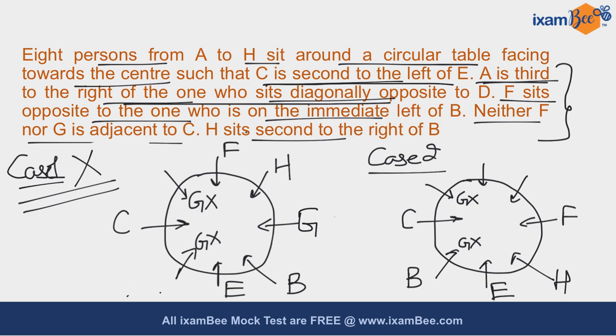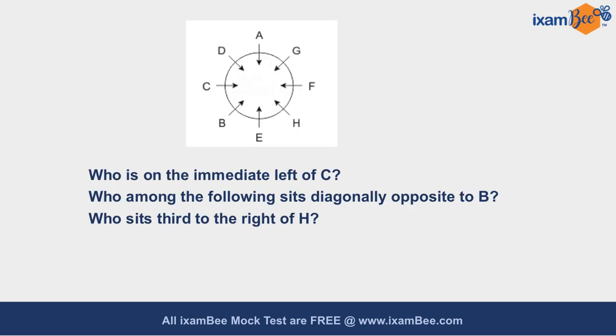However, if you try fixing in your case number 2, you know that A is third to the right of the one who sits diagonally opposite to D. So if D is placed over here and you know that H is diagonally opposite to D, and A is third to the right of the one who sits diagonally opposite to D, you can place A over here and G over here. So this is the correct arrangement and on the basis of this arrangement you have to find your answers. So on the basis of your arrangement you have to find all these answers.